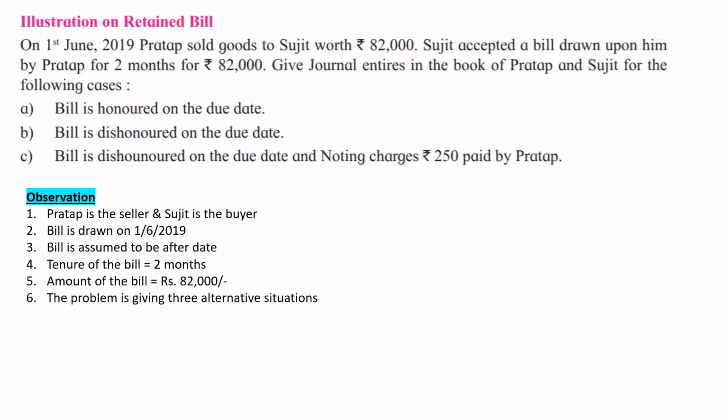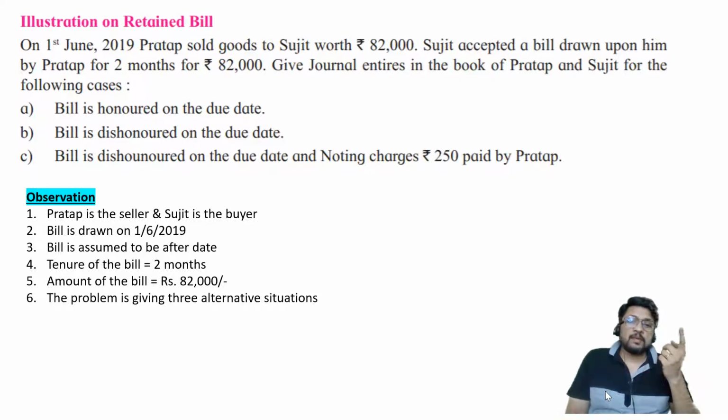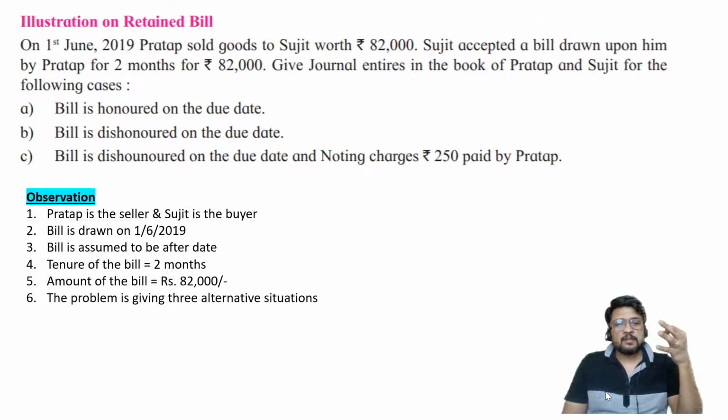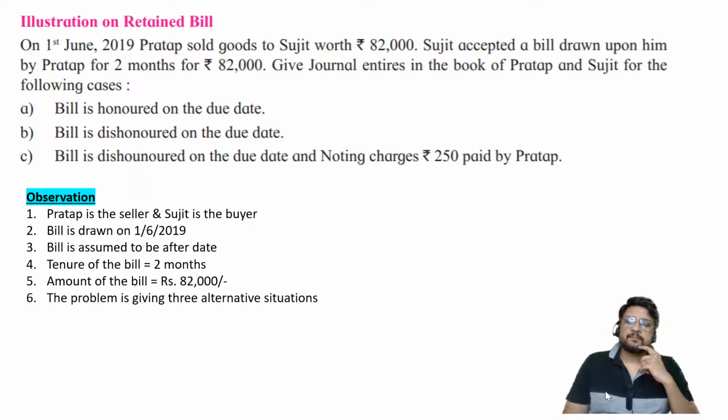Drawing, every situation the point is same. Lifetime, the point is same. Only thing what is changing is what may happen on the due date. So what I'm going to do is, the entry for drawing I'm going to keep constant, and thereafter I'm going to consider 3 alternative situations. So I'm repeating again, I am not going to consider 3 solutions wherein the entry for drawing will be passed for 3 times. That is not the case.